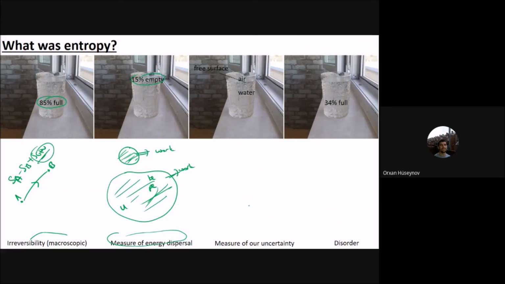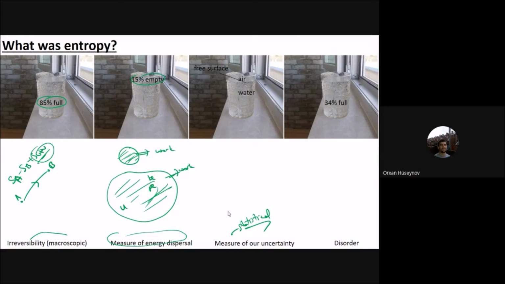Another definition is the measure of uncertainty. So you have a system here. This one is the statistical definition, which is also about information theory. It says that at the beginning of the process, we had more information about the configuration of the atoms or molecules, their microstates.